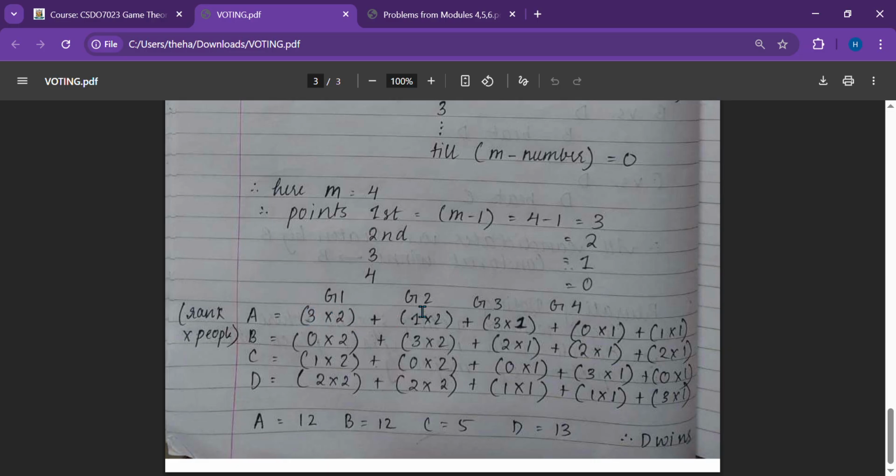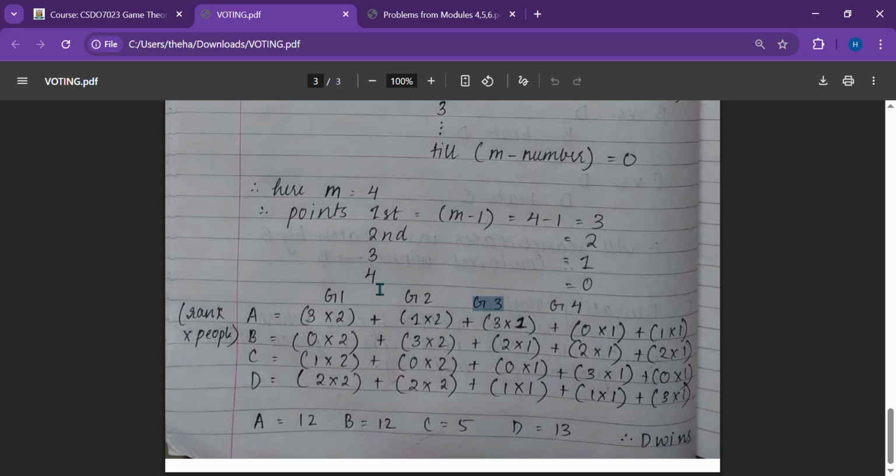Group 2 placed it in the third rank, by 2 people. Group 3 placed it in the first rank again, so it will get 3 points, by 1 person. Plus G4.